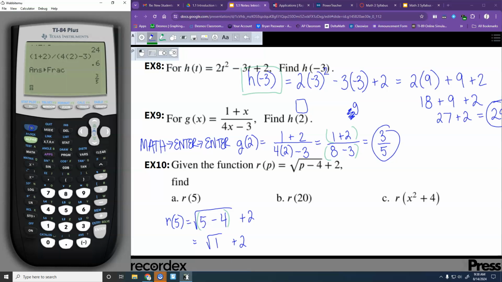You're going to press the second button, the blue button, and right here above the x squared, you see that blue square root sign. That's how you get to it in this calculator. So square root of 1. What is square root of 1 before I hit enter? It's just 1. 1 times 1 gives you 1, so that is the square root of 1. So this is just 1 plus 2, which is 3.